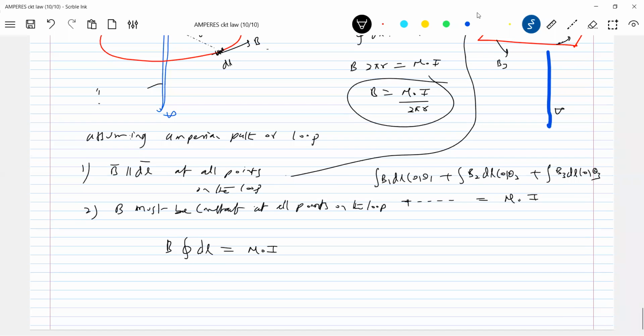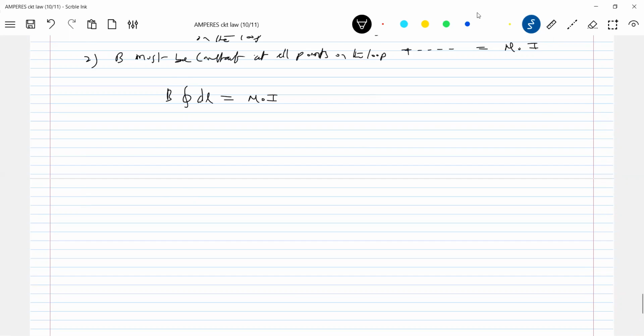Okay, let's take the next one, the solenoid. Already we discussed the field due to a solenoid. So once again, with the help of Ampere's circuit law, we'll find it out. Solenoid, so already we have some idea.